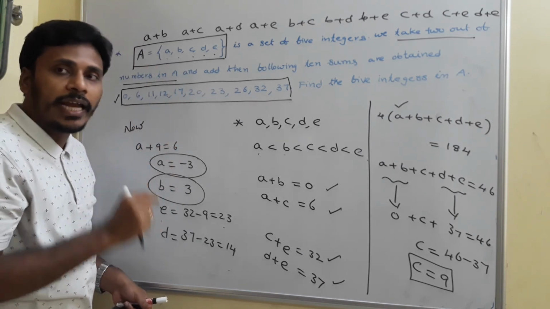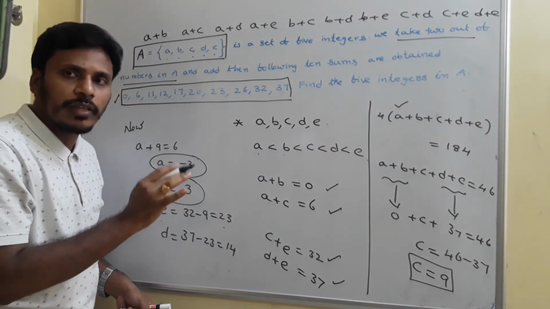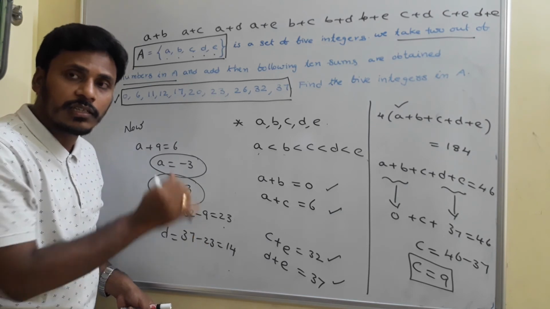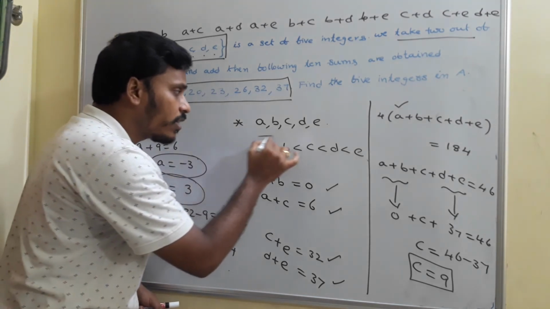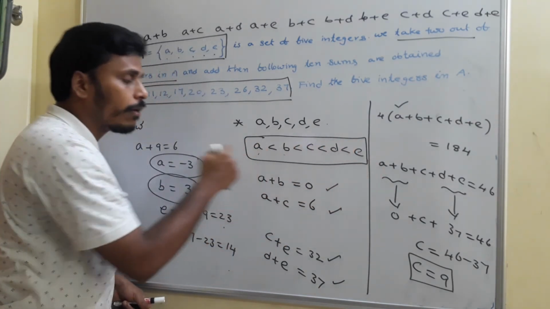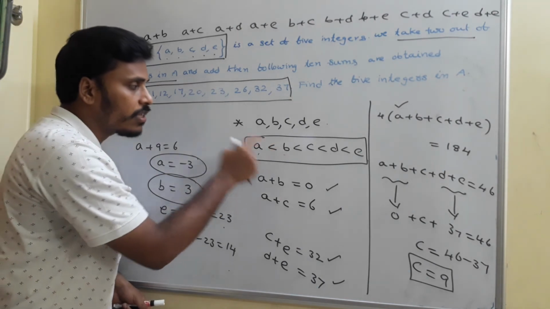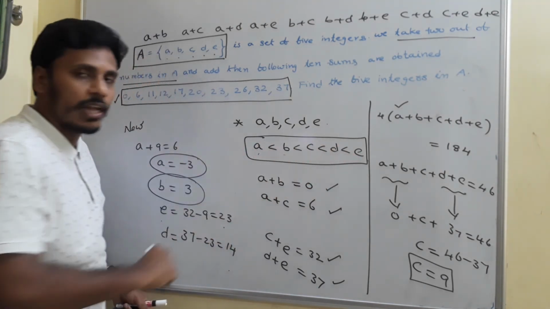So for that, my idea is, since there are 5 integers, for sure there is an order. Since they are integers, there is a chance to arrange those numbers in ascending order. Consider that among these 5 numbers, A is the smallest, B is the second smallest, C is the middle one, D is the second largest and E is the largest.